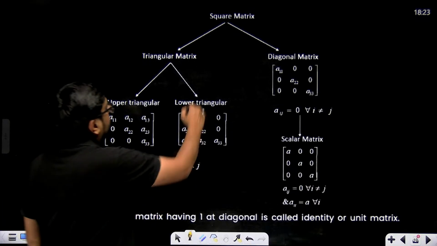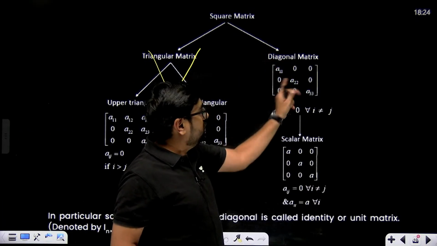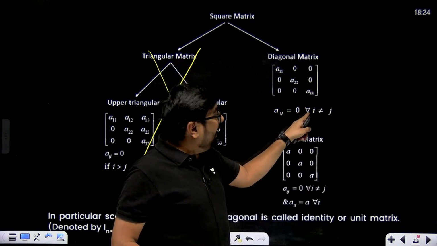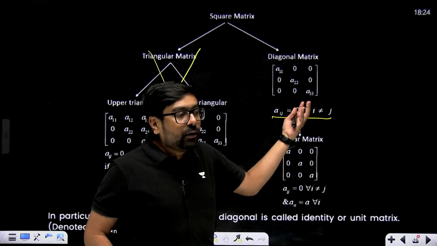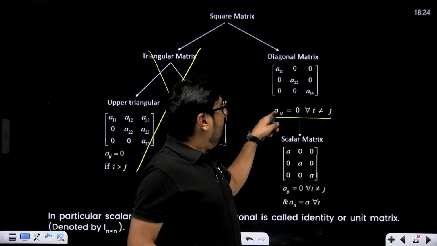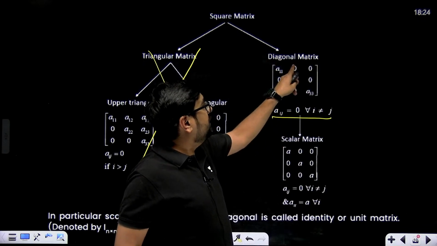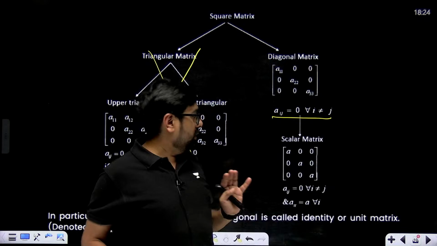In a diagonal matrix, only the diagonal elements can be non-zero, and everything else should be 0. Mathematically, somewhere in a question you might see Aij equals 0 for all i not equal to j. That means wherever i and j are not equal, those elements are 0. If they are equal, these are the non-zero elements.